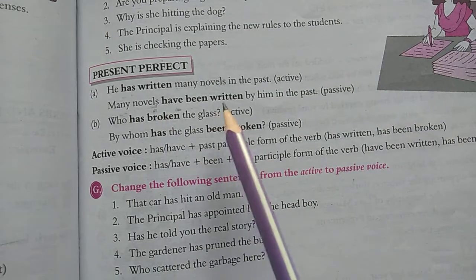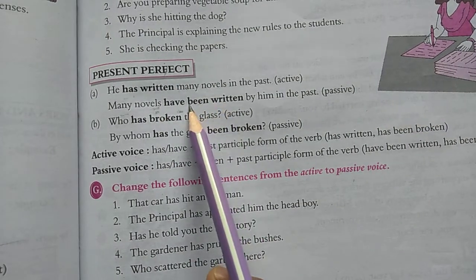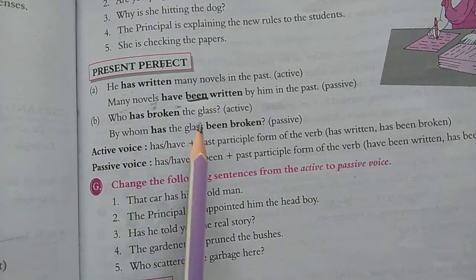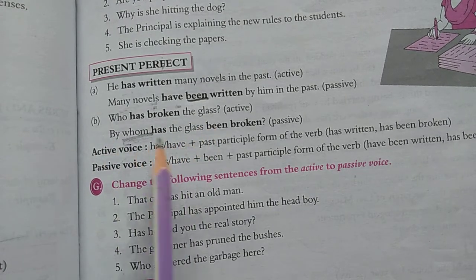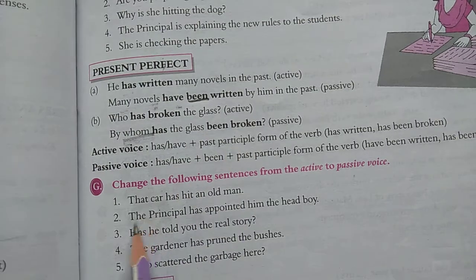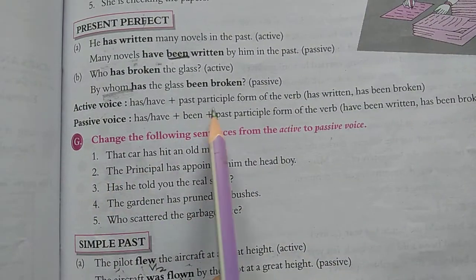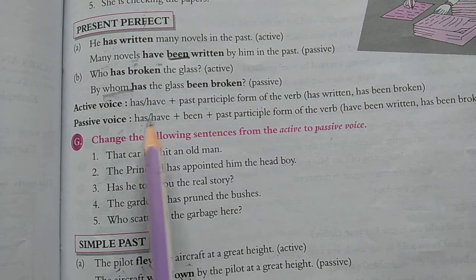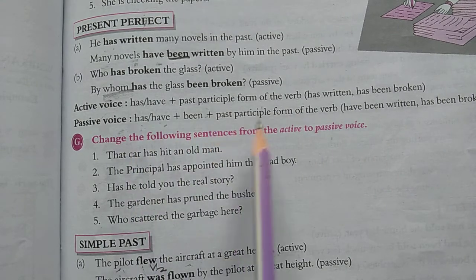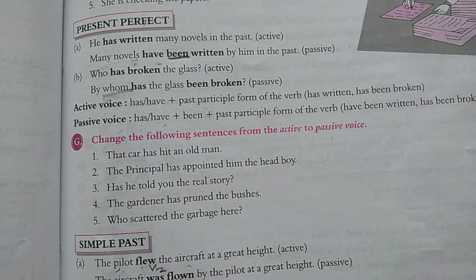One thing to be noted, in perfect case we have to use what, been. And who has broken the glass, so who will change into what, your whom. By whom has the glass been broken. So your structure will be has, have plus V3, that is your past participle form of the verb, will change into has and have plus been plus past participle form of the verb.